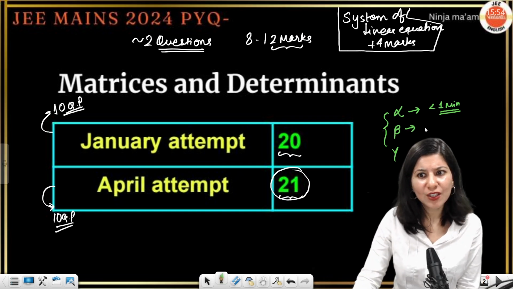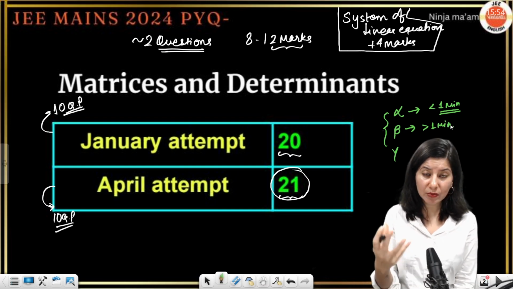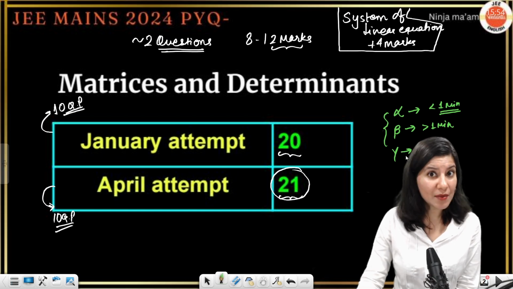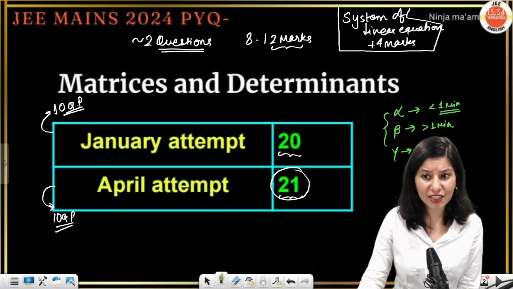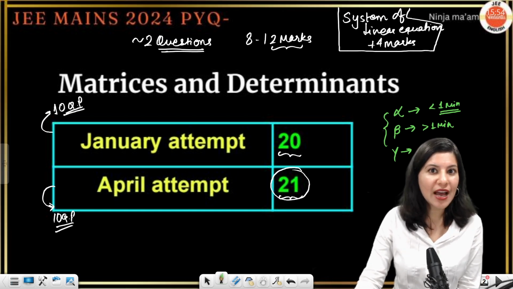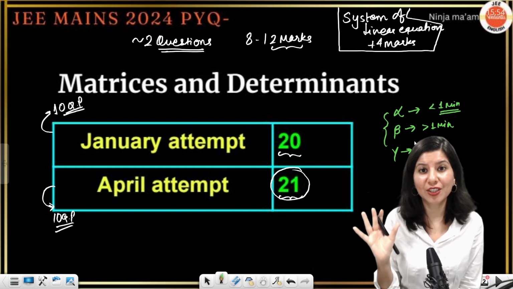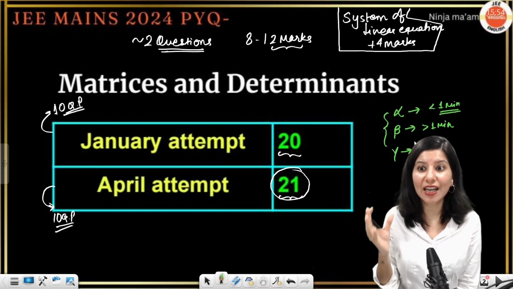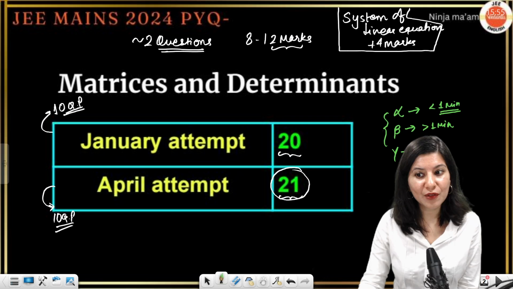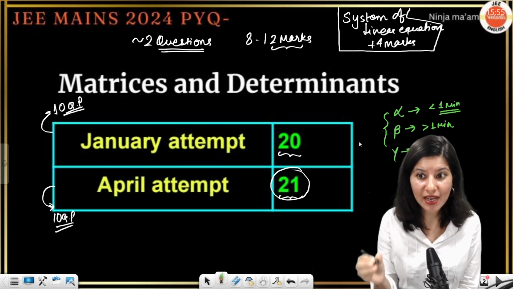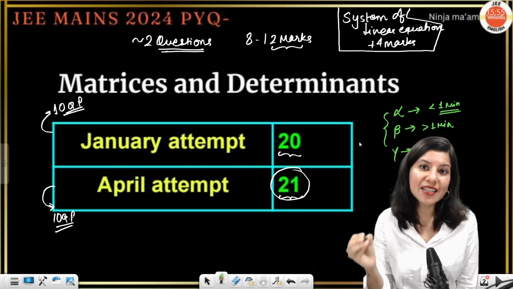Beta is again doable questions, but it will take greater than 1 minute because sometimes you feel by looking at the question that the calculations are becoming heavier. And gamma are such type of questions which will actually drain you, exhaust you, and it will not give you the answer, or maybe you are not onboarded with that particular concept, you don't even have studied that concept. So gamma is that type of question. So these three categories you have to define, that will help you in the actual JEE Main examination. And this strategy you have to apply in mock tests as well.